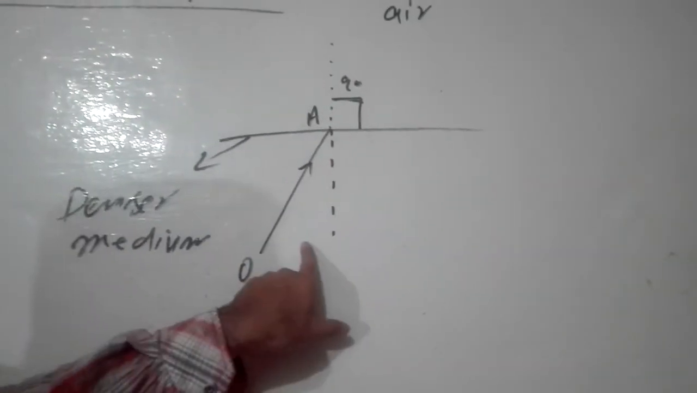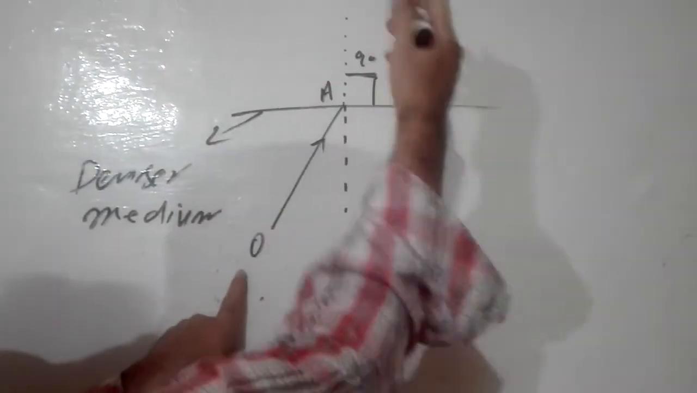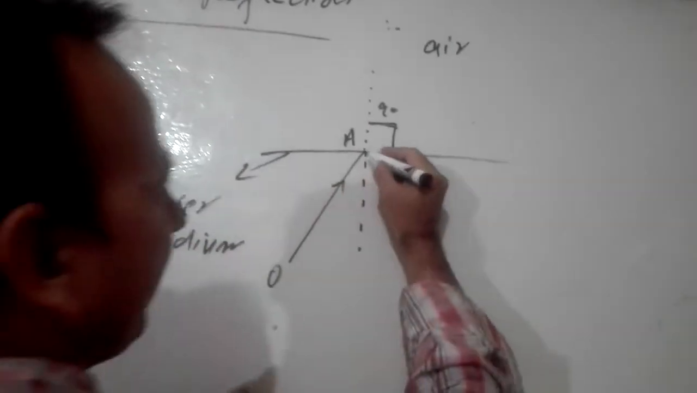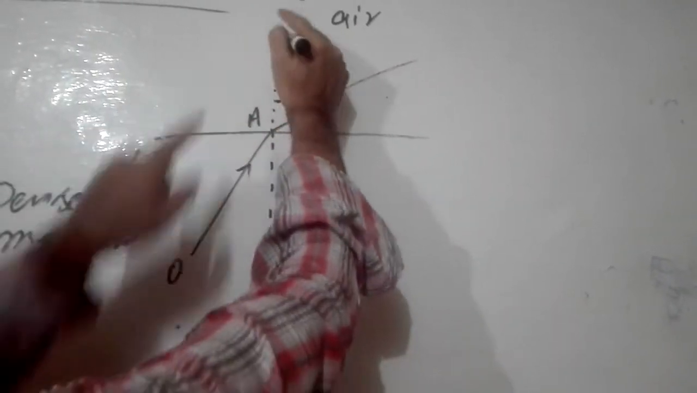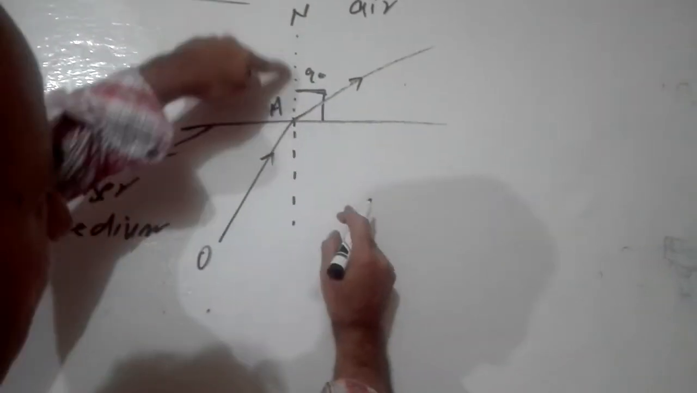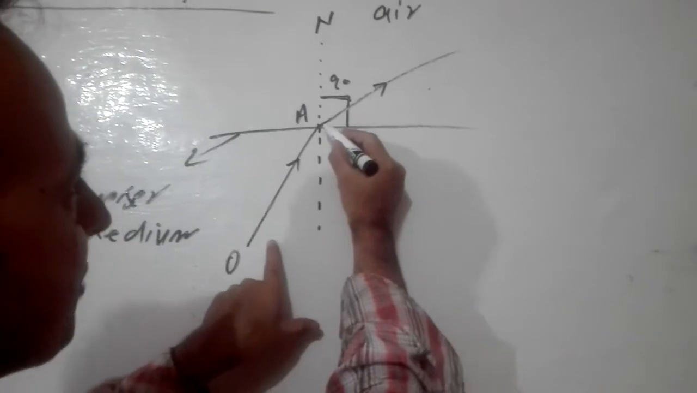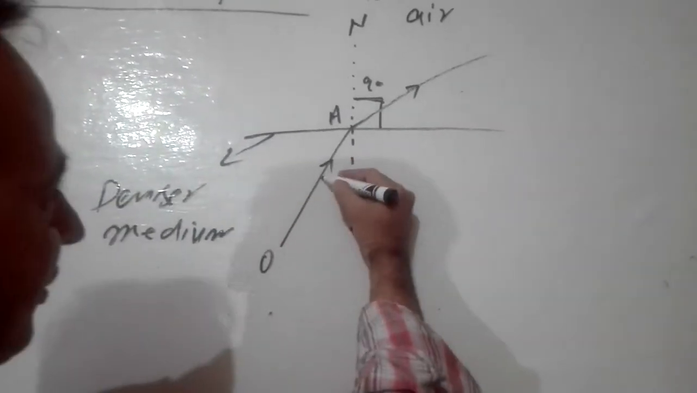So what will happen? The light ray is passing from the denser medium to the rare medium. When it passes from a denser to a rare medium, it bends away from the normal like this. So here is the normal. This is the normal line. With a dotted line I have drawn the normal line. So notice now the light ray is bending away from the normal. Okay, so this is the angle of incidence.